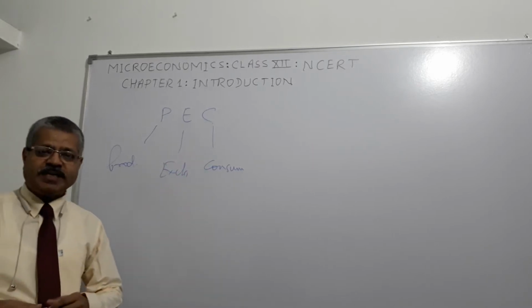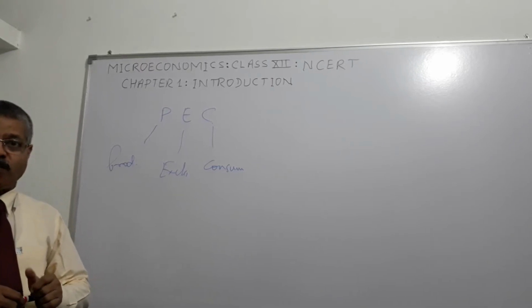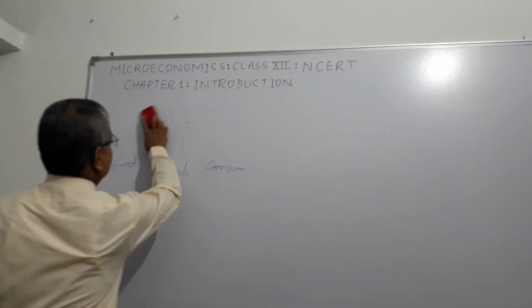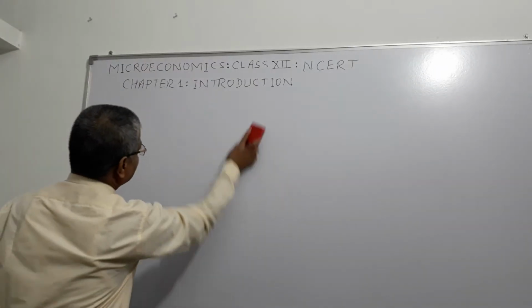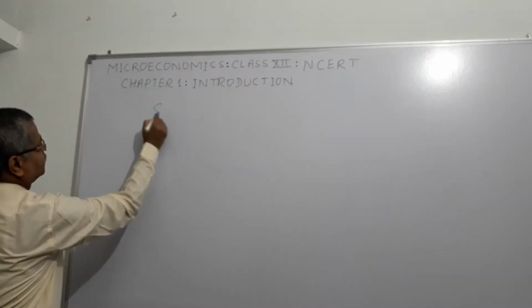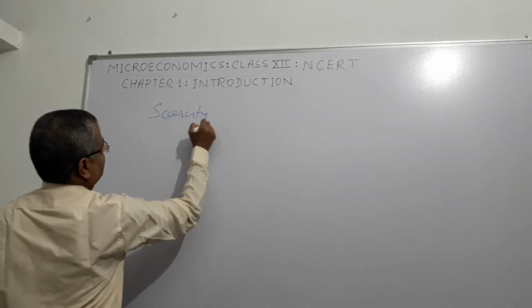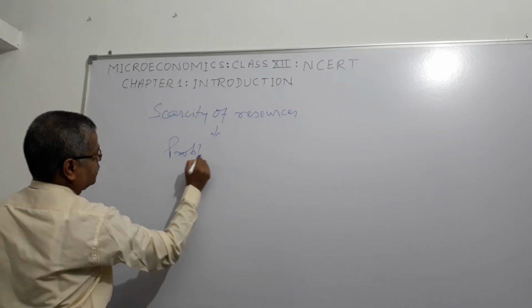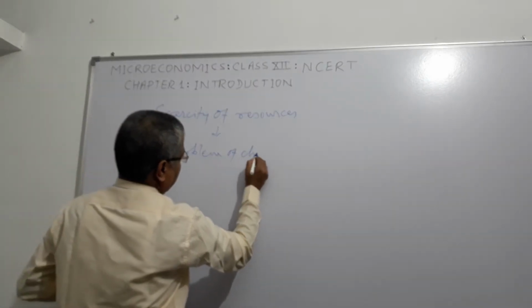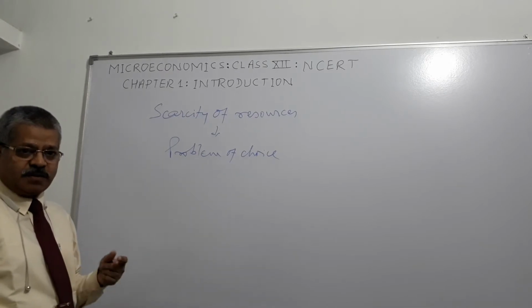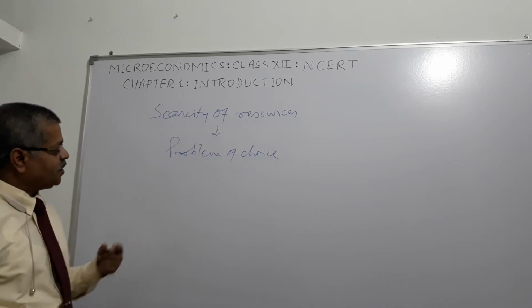Then the society, the economy, faces some central problems. So what are the central problems of an economy? Why do we face problems? What happens? A scarcity of resources gives rise to the problem of choice, right? And there the central problems of the economy come into the picture. What are the central problems of the economy?